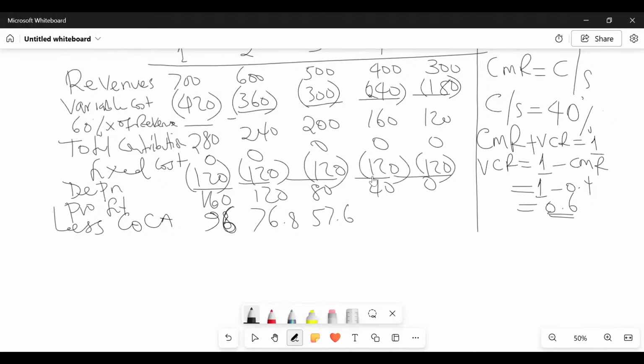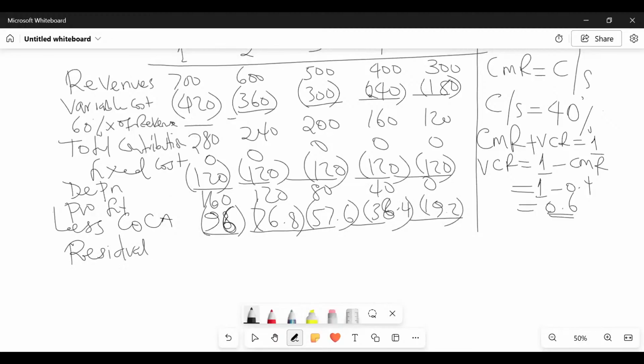Year four, 38.4. And then year five, 19.2. So please take this away out of our profits, for you to be able to give us what name do we call this parameter? It is called residual income. Residual income.